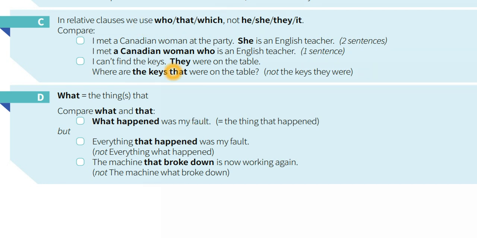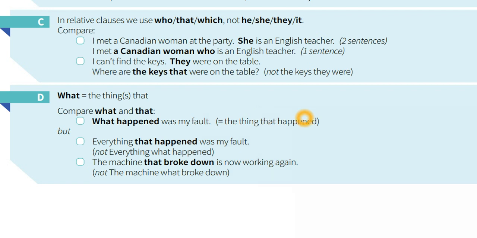Last one, where are the keys that were on the table? So where are the keys? Not where are the keys they were, that were on the table. Last one, compare what and that. What happened was my fault. يعني الذي حصل كان خطأي.